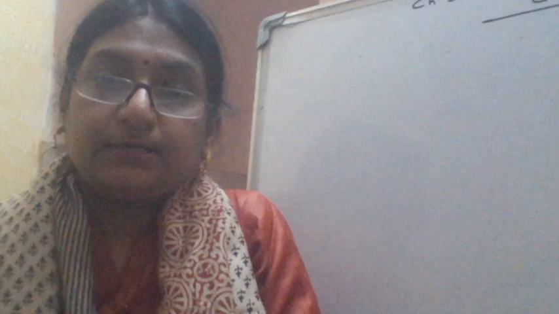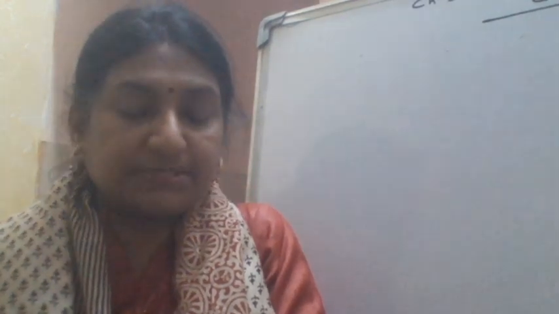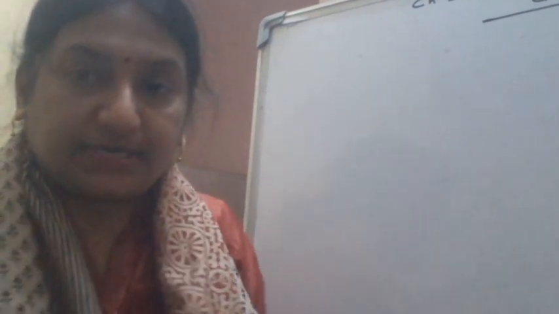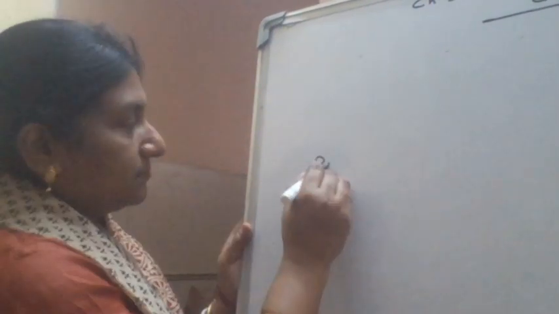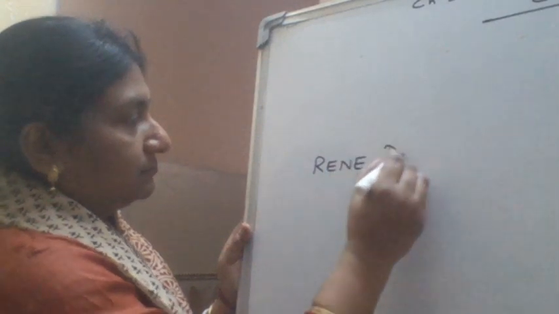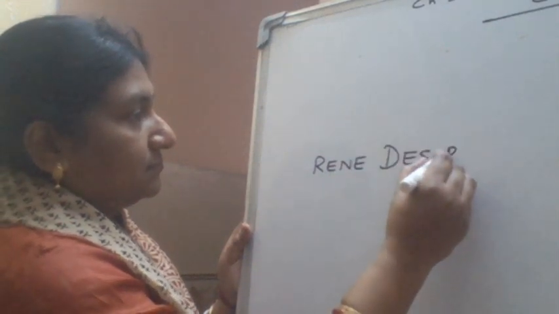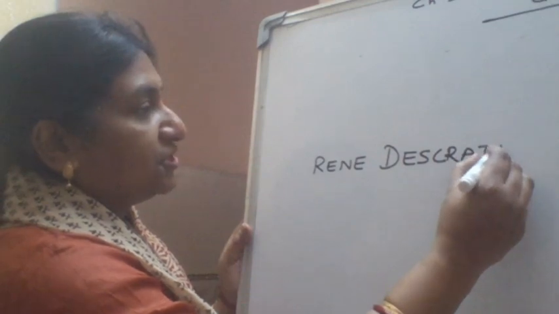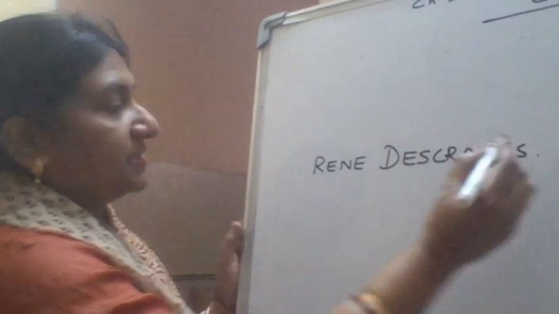See, the French mathematician René Descartes is known as the father of coordinate geometry. So, who was it? The French scientist René Descartes. I write the name. He was a French mathematician.